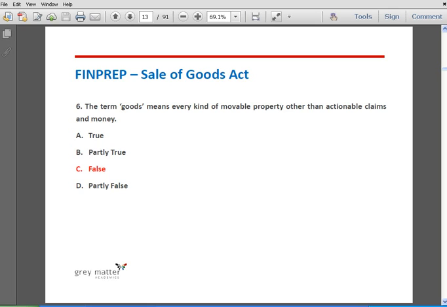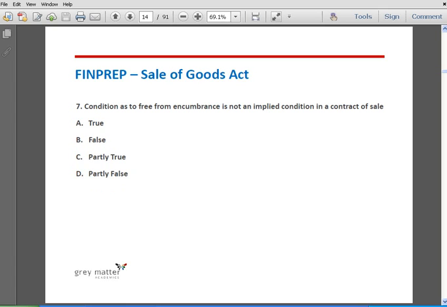Implied conditions include the following: condition as to title, condition in case of sale by description, condition as to quality and fitness, condition as to merchantability, condition as to usage of trade or customs implied by custom, condition as to wholesomeness, and condition as to sale by sample. Hence, actionable claims are not included in the implied conditions. Also, the definition of goods excludes actionable claims and includes only movable property, and therefore option C is correct.